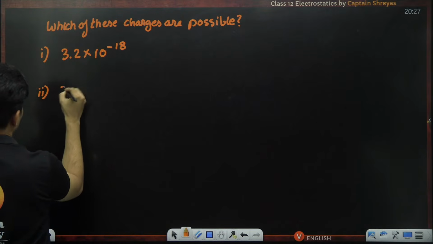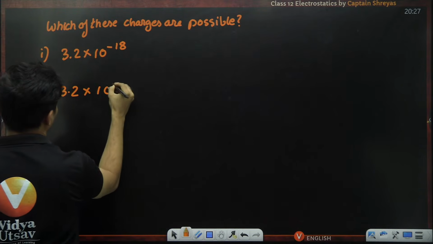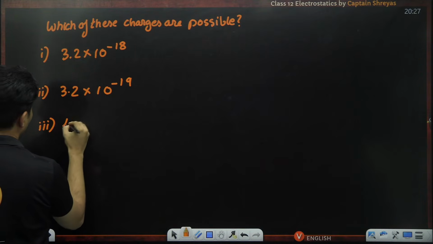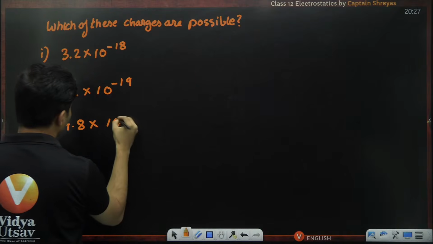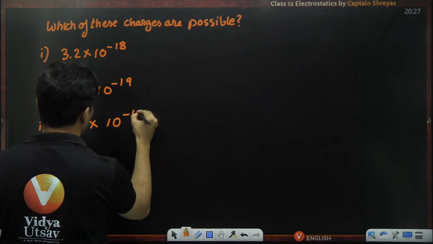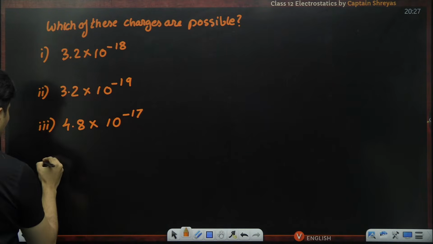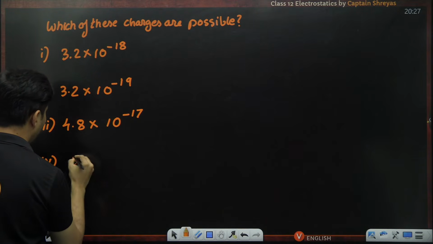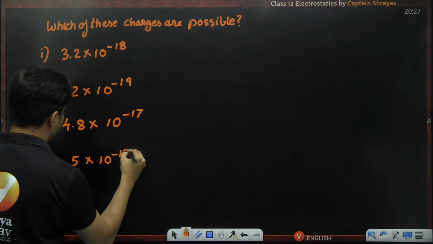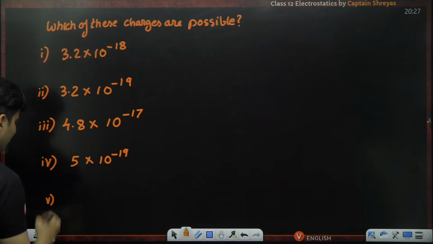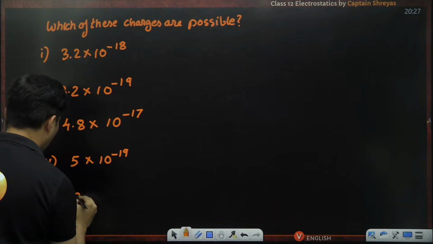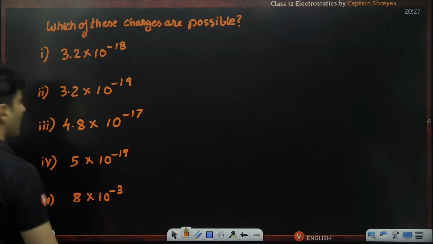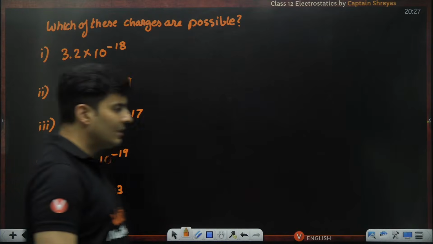Second one, 3.2 into 10 to the power minus 19. Third one, 4.8 into 10 to the power minus 17. Fourth one, 5 into 10 to the power minus 19. Fifth one, 8 into 10 to the power minus 3. Okay, so these are the values that I have given.